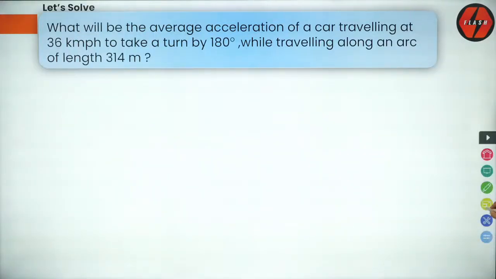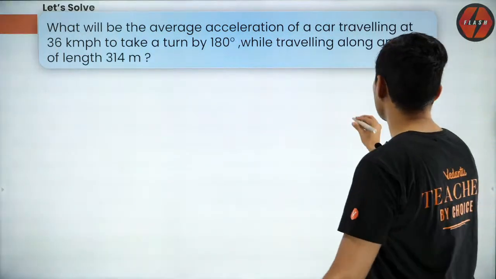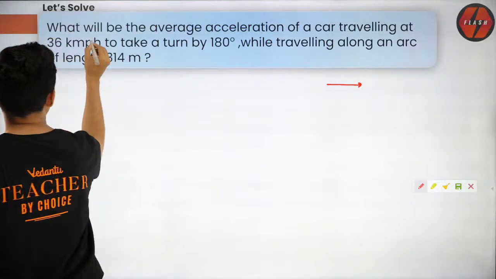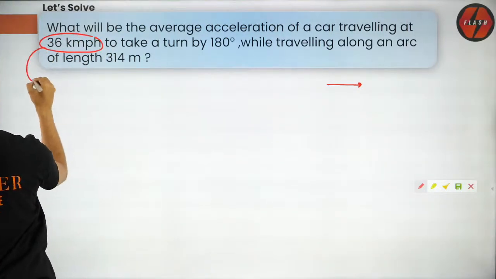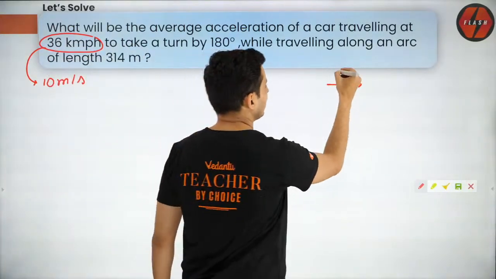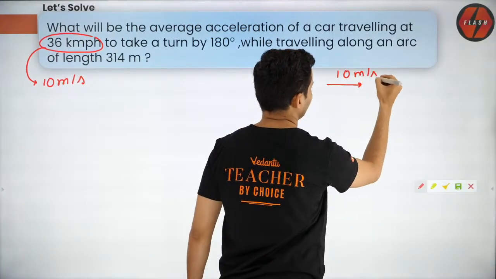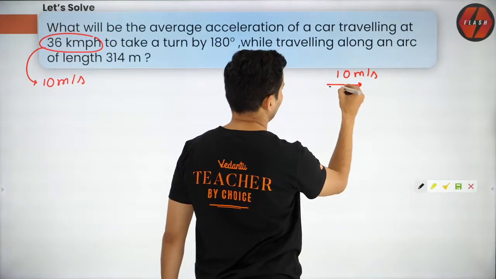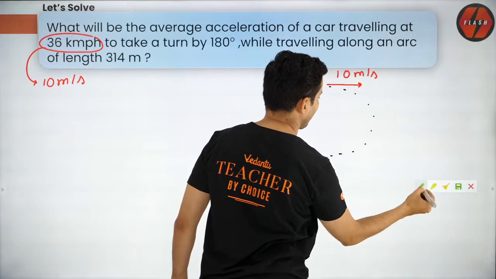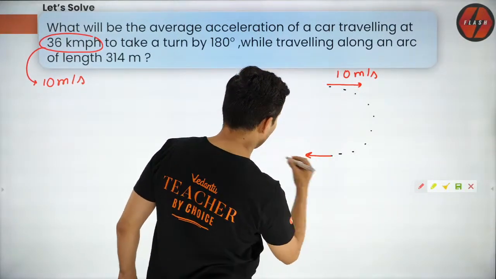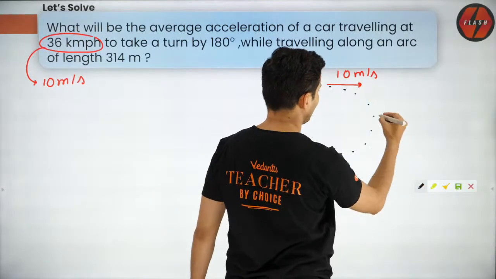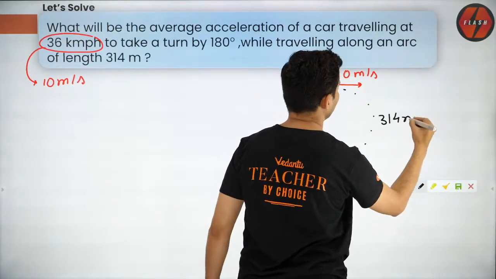Okay, so here is the thing, guys. Let me show you the diagram first. The car was going 36 kilometers per hour. First convert it. It is nothing but 10 meters per second. It was moving at 10 meters per second. And what did it do? It took a U-turn. And the speed has come back to 10 meters per second. And the length of this arc is 314 meters.